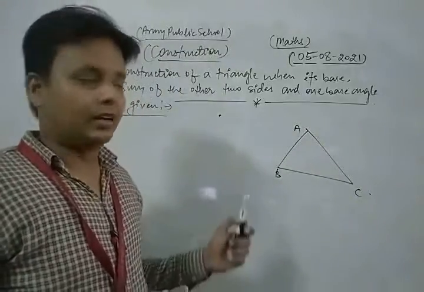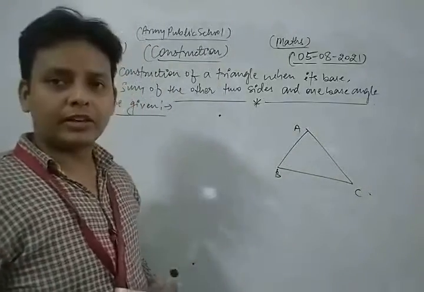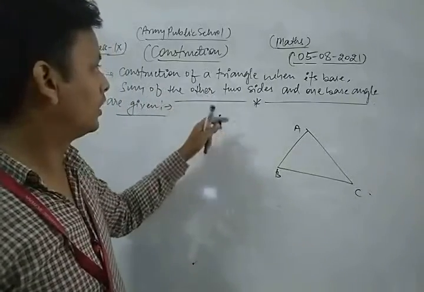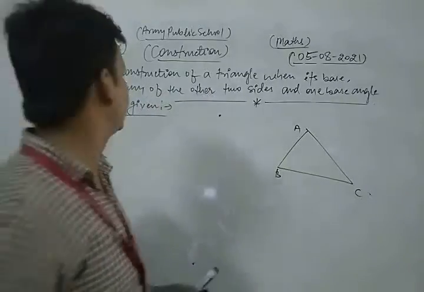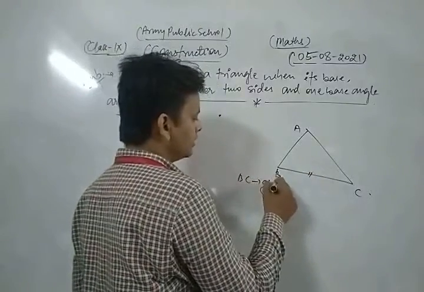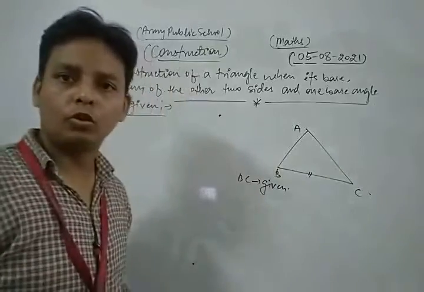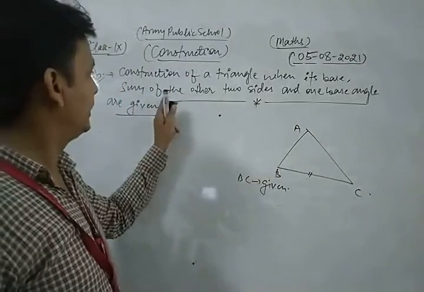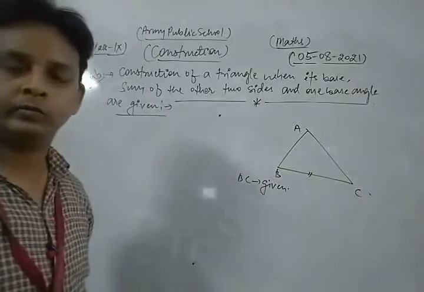So to construct that type of triangle, we have the following. Construction of a triangle when its base, meaning the length of the base, suppose BC, is given, and the sum of the other two sides.